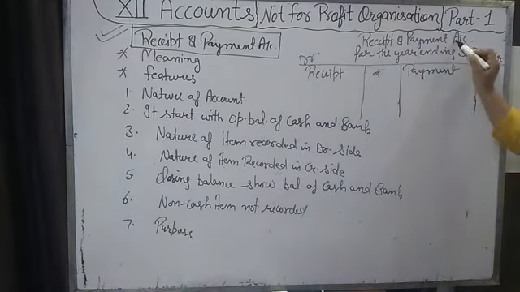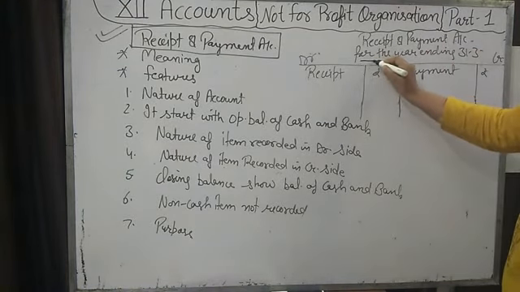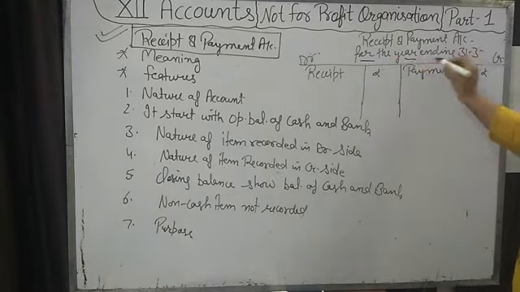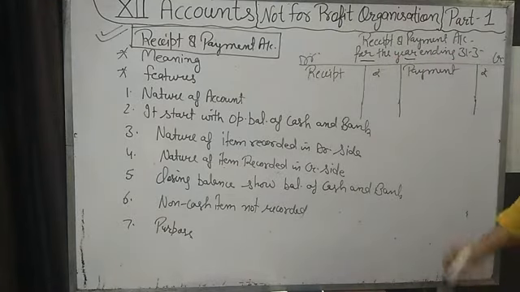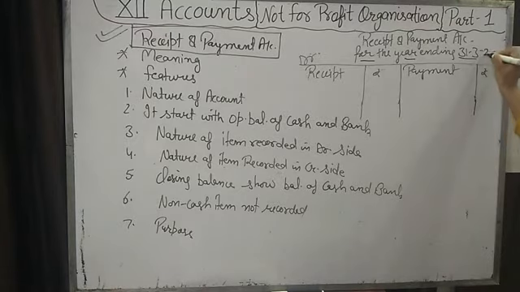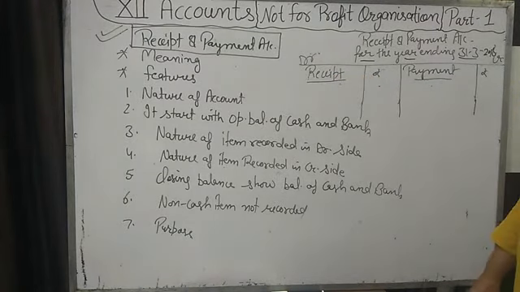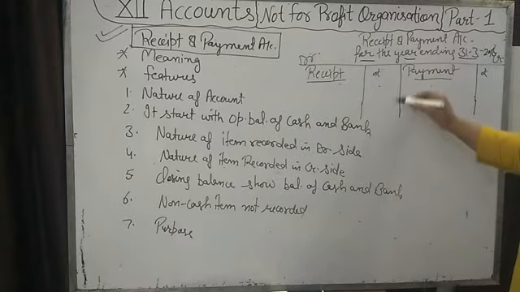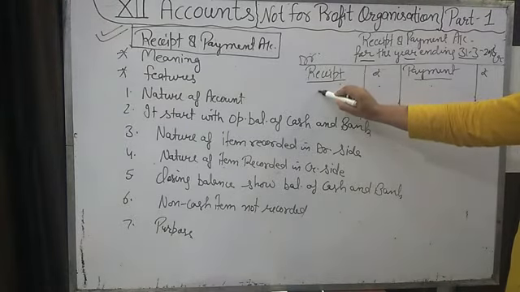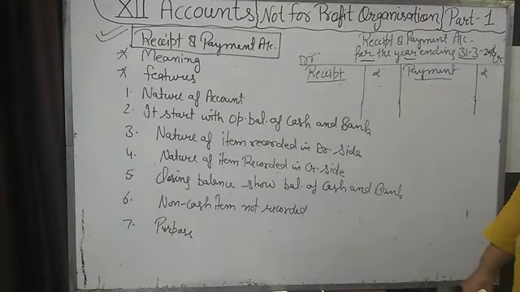This is a T-shaped proforma. Receipt and payment account, the heading will be for the year ending. Full year record will be there, that's why we will write for the year ending as on 31st March. Any year, like 2018, I will write. 4 columns are there, this debit side, this credit side. On the debit side we will write the receipts, and on the credit side we will write the payments. Okay, it means the rule will be applied that debit what comes in and credit what goes out. This rule will be followed while making the receipt and payment account.